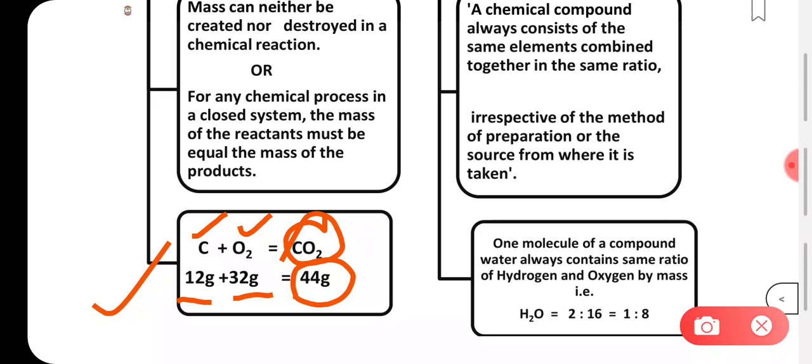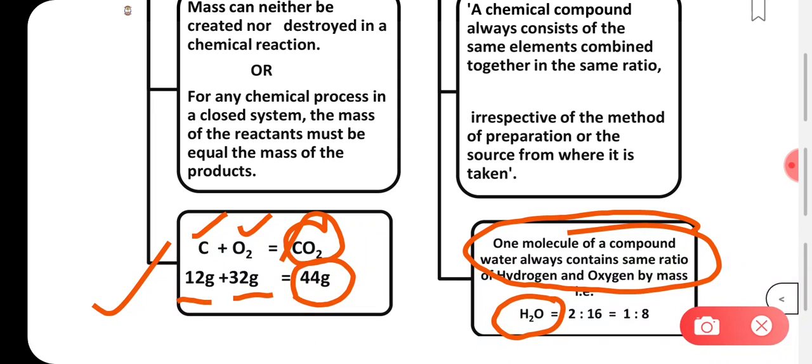Now to understand the law of definite proportion, look at this example where it is said that one molecule of the compound water always contains the same ratio of hydrogen and oxygen. H2O, this is the molecular formula for water. Hydrogen atoms are 2 in number, so their mass is 2, and for oxygen the mass is 16, so the ratio becomes 1:8. So what we see is that irrespective of the source of the water, the ratio of combination is the same. Hydrogen and oxygen always combine together in a fixed proportion.